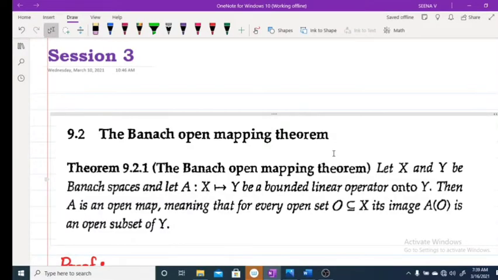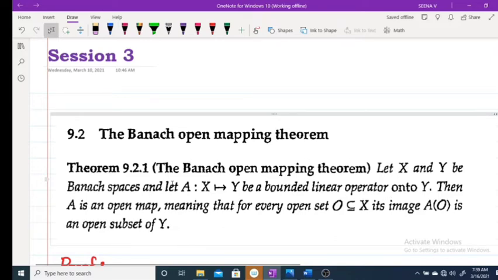Hi, good morning. Today we are going to discuss the next section of our ninth chapter, the Banach open mapping theorem. This is very important. Now, what is the statement of the Banach open mapping theorem?